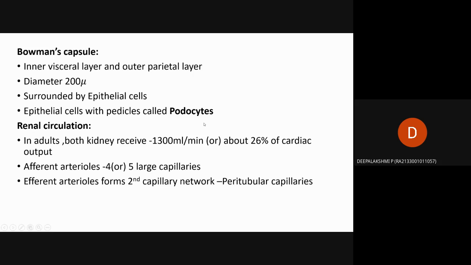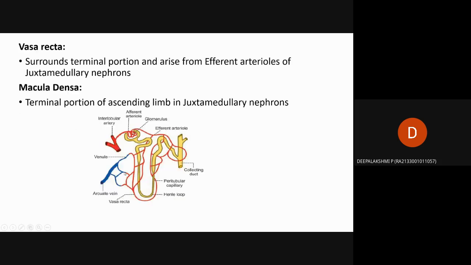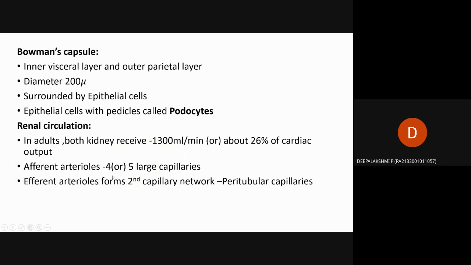Then renal circulation, that is, how much blood moves through the kidney. In adults both kidneys receive 1300 ml per minute, which is about 26% of cardiac output. In the afferent arterioles, the afferent artery is divided into 4 or 5 large capillaries. This is the first capillary network of the kidney. Then the efferent arteriole is called the second capillary network. From these arterioles, peritubular capillaries are divided.